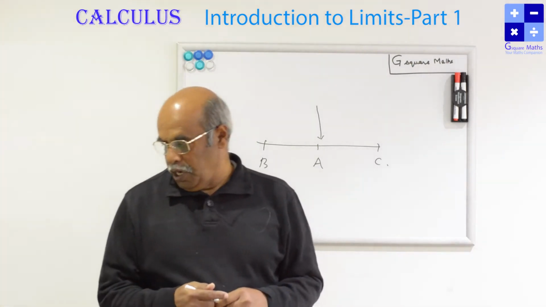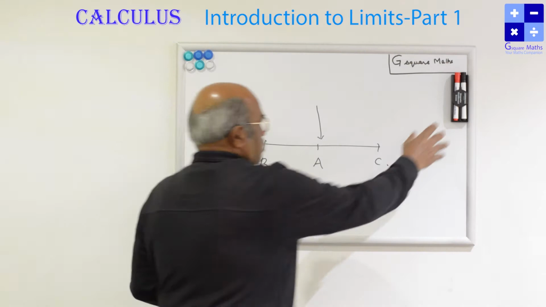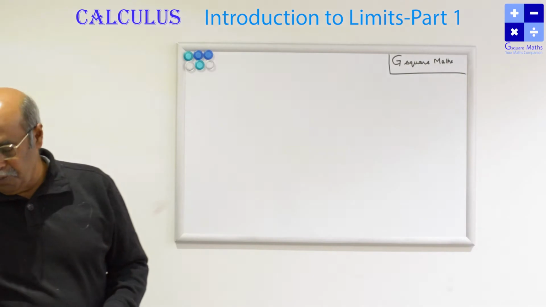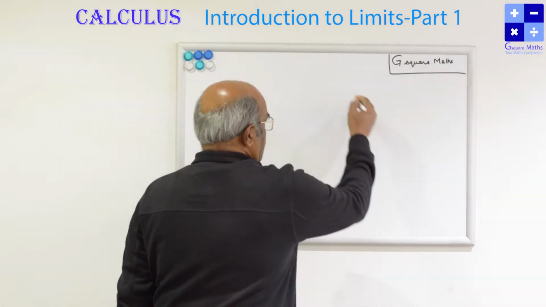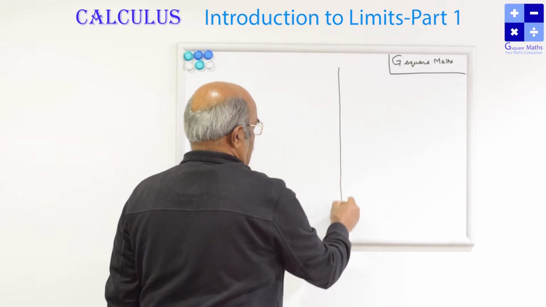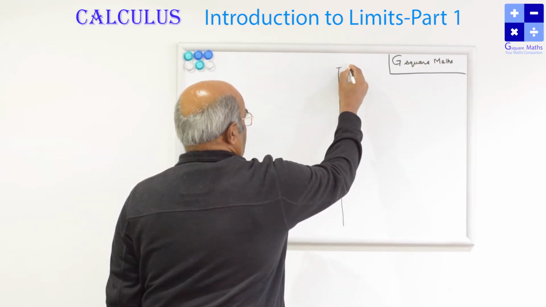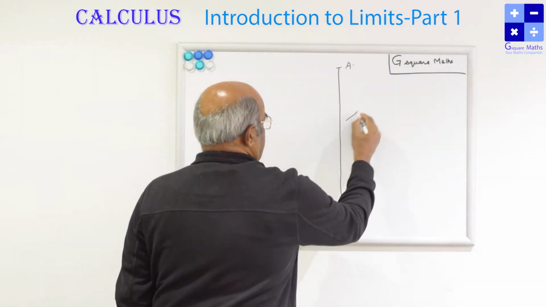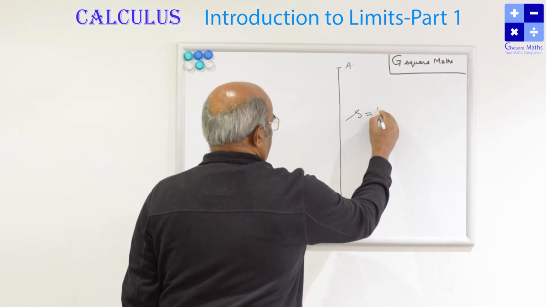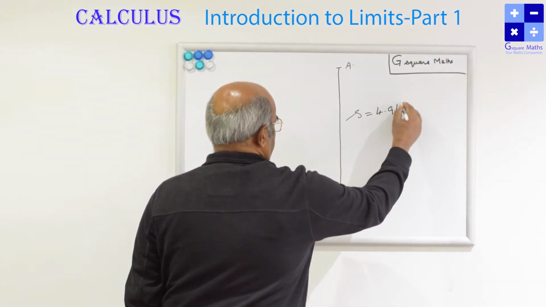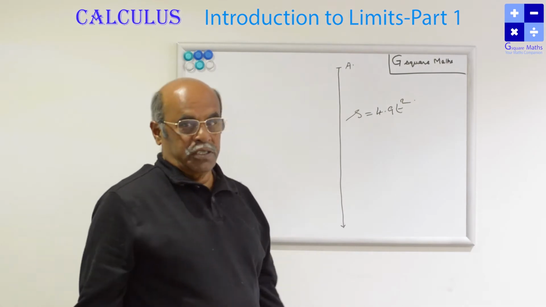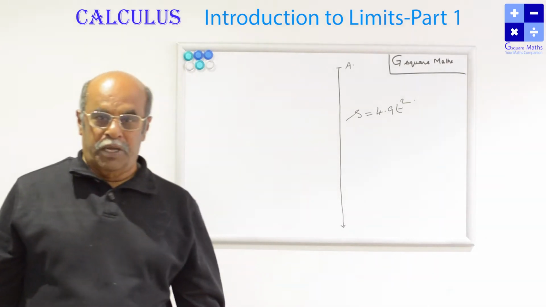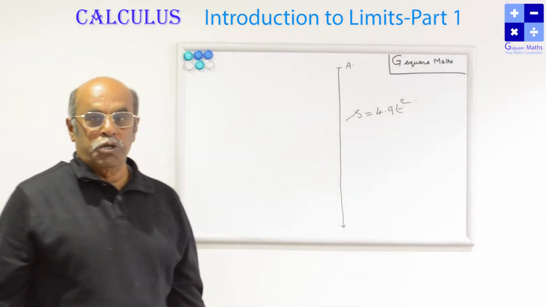Another small example I would like to give. Just I am dropping an object. I am standing on the top of the hill. I am just dropping an object. Let the distance covered by the object at a particular point of time be 4.9 t square. We know how the equation comes. Equations of motion we know. The basic students, you may be knowing that. You are mathematics students also. S is equal to ut plus half a t square.